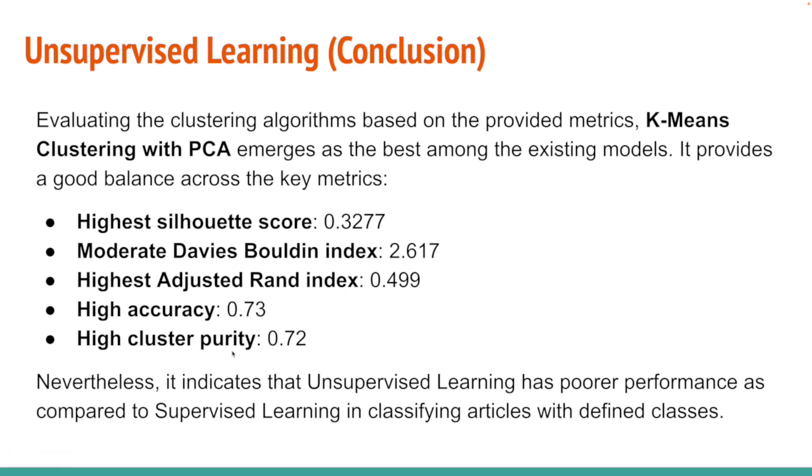You can see generally for all of these metrics the performance is from high to highest, but only one gets a moderate. So it indicates that unsupervised learning still has a poorer performance compared to our supervised learning in classifying particles with defined clusters.